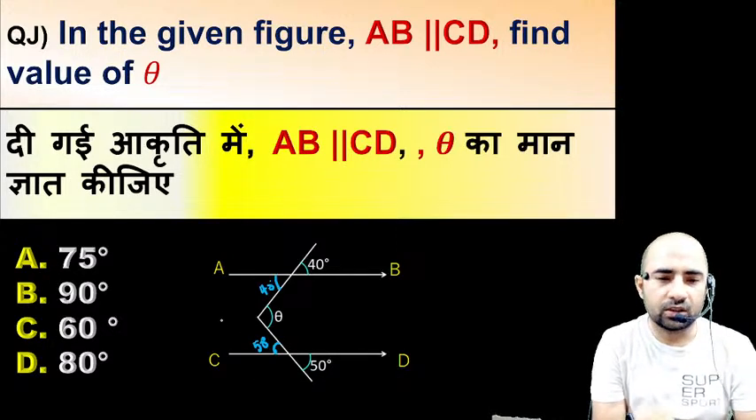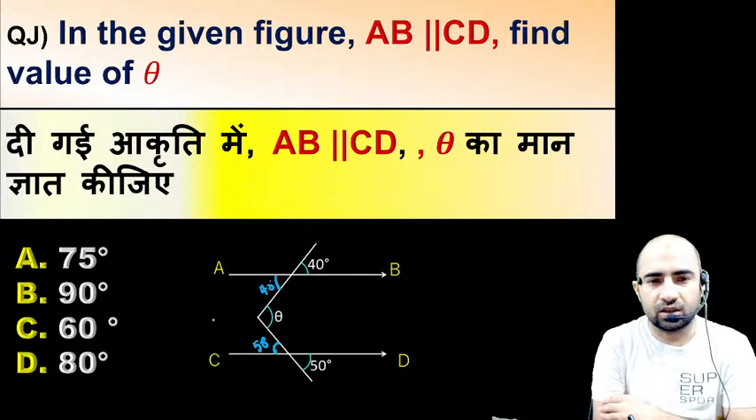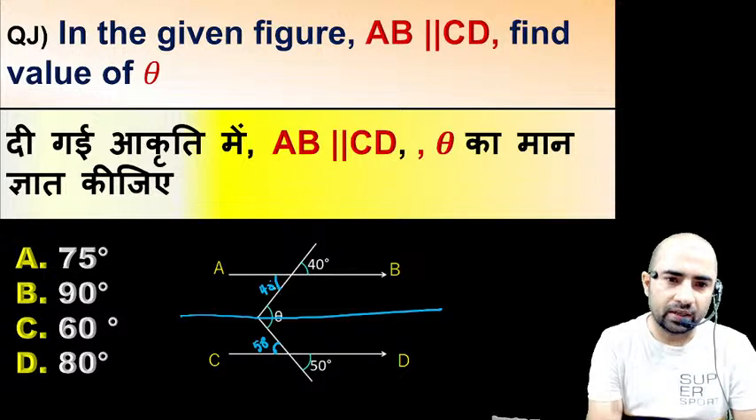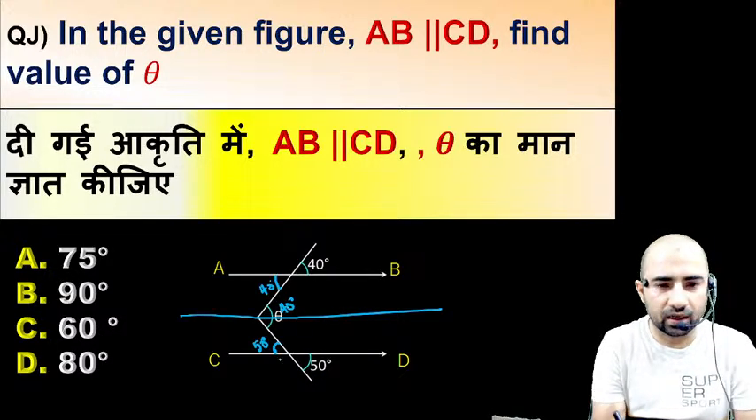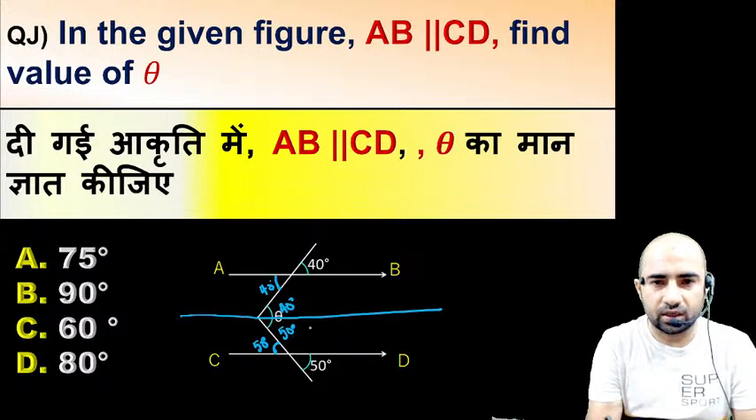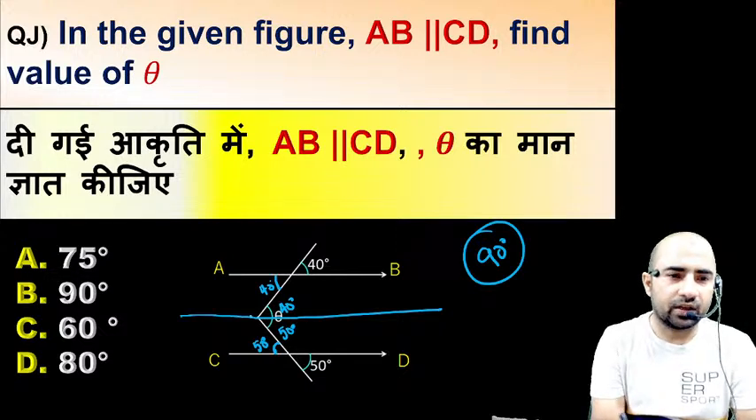Clear? So you can solve this question by making a construction. You can draw a line which is parallel to AB and CD also. If this angle is 40, then this angle is also equal to 40 degree, alternate angle. If this angle is 50 degree, then this angle is also 50 degree. So 50 plus 40 will give you 90. So the right answer of this question, the value of theta, is 90 degree.